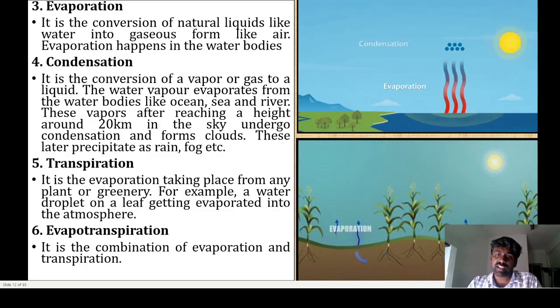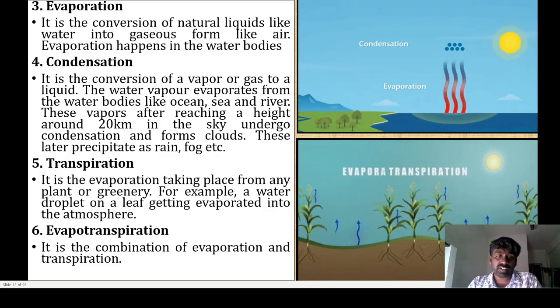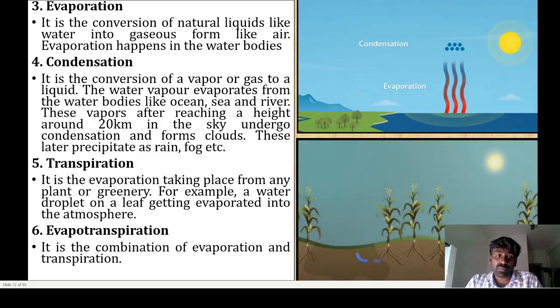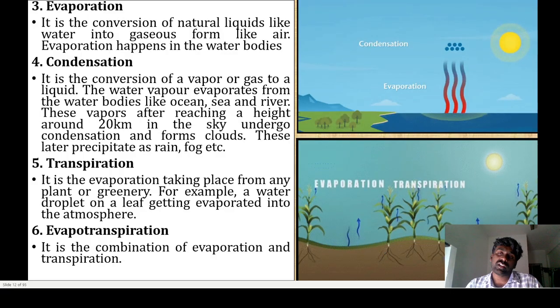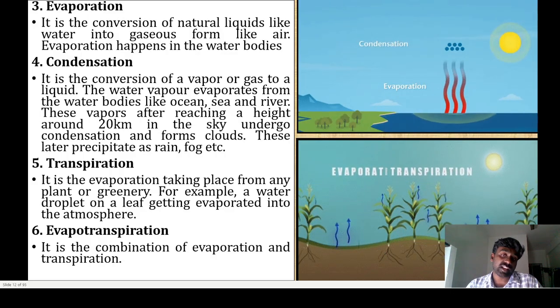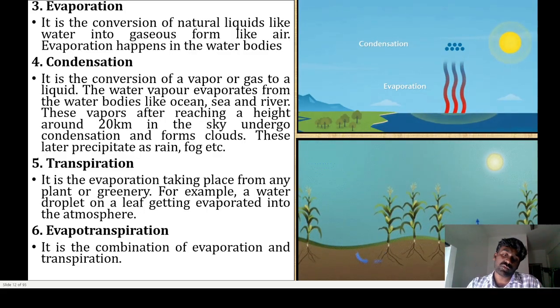So the next component is transpiration. Transpiration is nothing but evaporation taking place from the plant. It is the evaporation taking place from any plant or greenery. A water droplet of the greenery gets evaporated into the atmosphere. Evapotranspiration is a combination of evaporation and transpiration. Evaporation is the conversion of natural liquid into gas. Transpiration is the evaporation taking place on the greenery surface, in the tree or plant, whatever it is. The combination of evaporation and transpiration is called evapotranspiration.